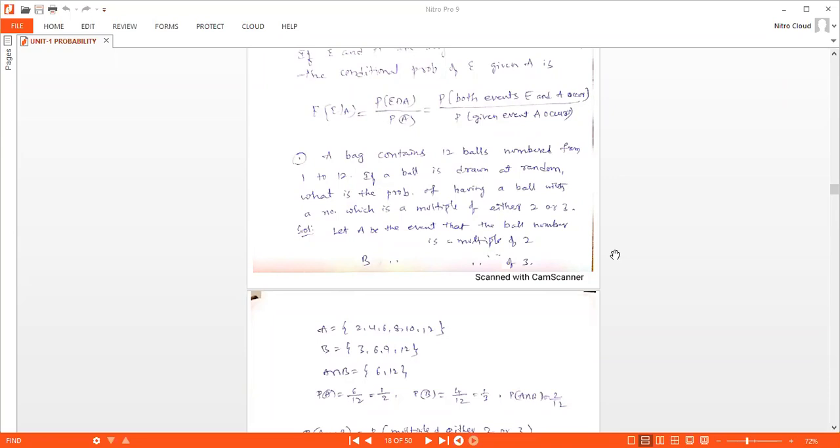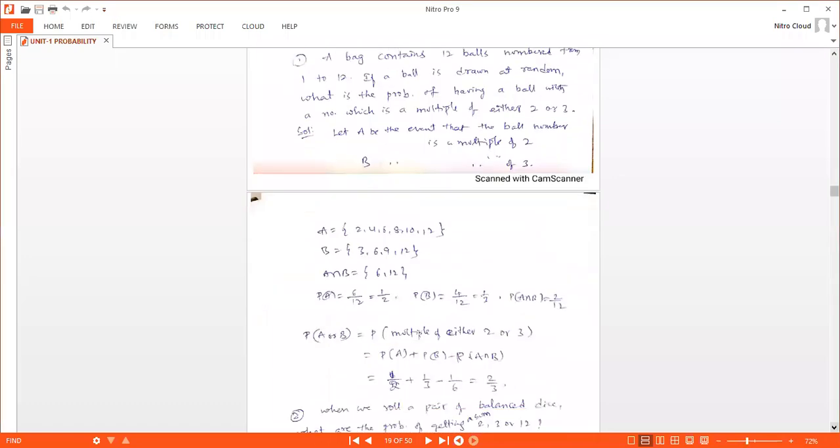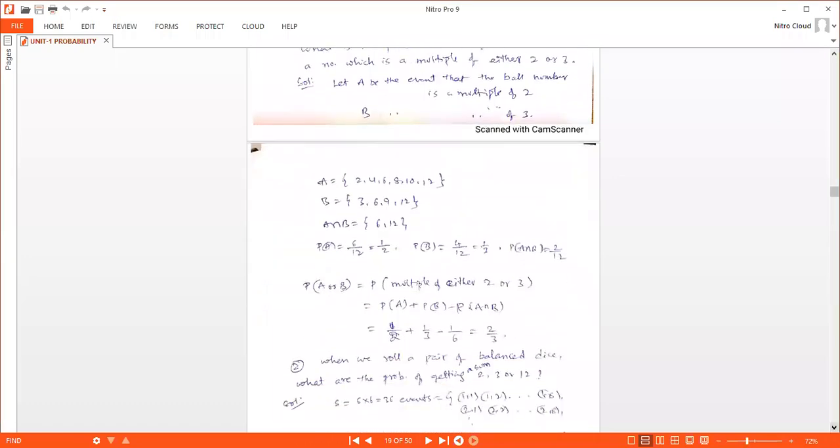So A intersection B, the common elements in A and B events are 6 and 12. Total exhaustive cases are 12 here. Probability of A is 6 by 12. Probability of B is 4 by 12. And probability of A intersection B is 2 by 12.